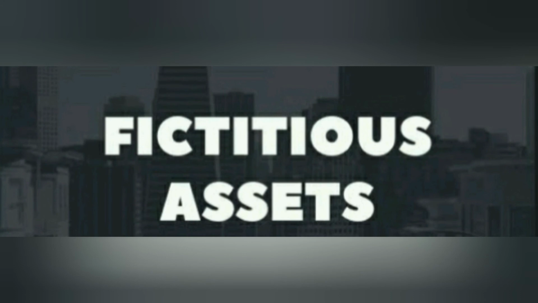Fictitious assets. Those assets which have no real value, they are treated as assets on technical ground only. They are shown in the balance sheet till they are completely written off against the profit and loss account. Some main fictitious assets are preliminary expenses, underwriting commission, discount on issue of share or debenture, advertisement expense, etc.